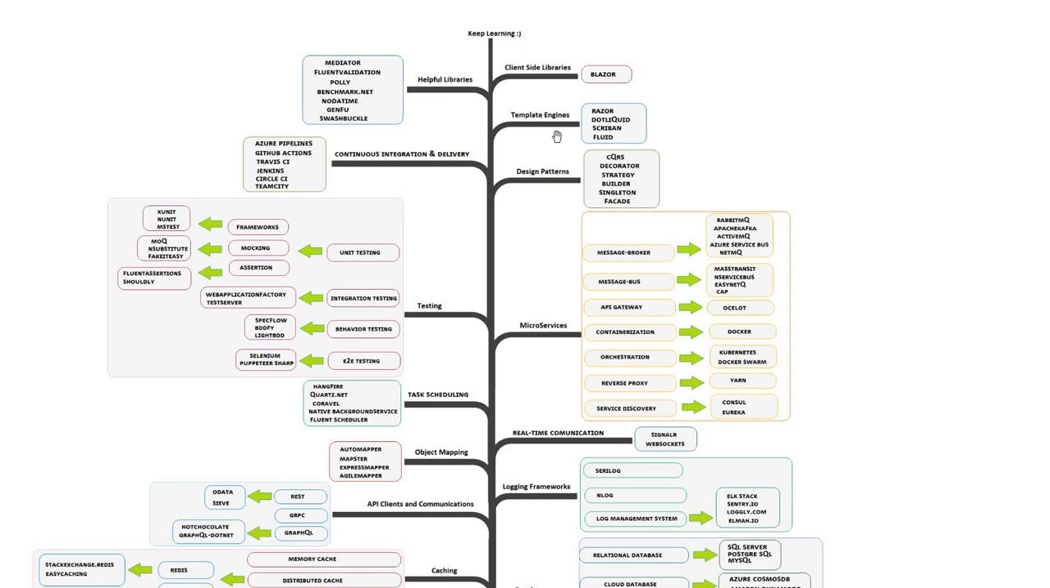Apart from this, there are some other template engines which will help you design your client side. There are helpful libraries that help us in developing the code, especially things like Swashbuckle, or we have MediatR, Fluent Validation, and Benchmark.NET. Other than that, we also have a lot of client-side libraries, especially with .NET. We have Blazor, that helps in developing the client-side application. So this was a brief representation of the path which could be followed by a .NET developer.